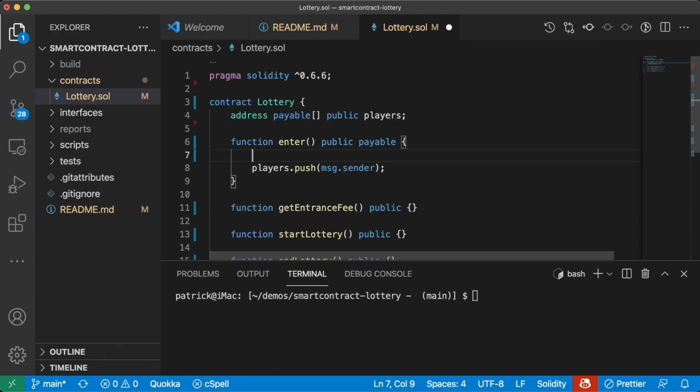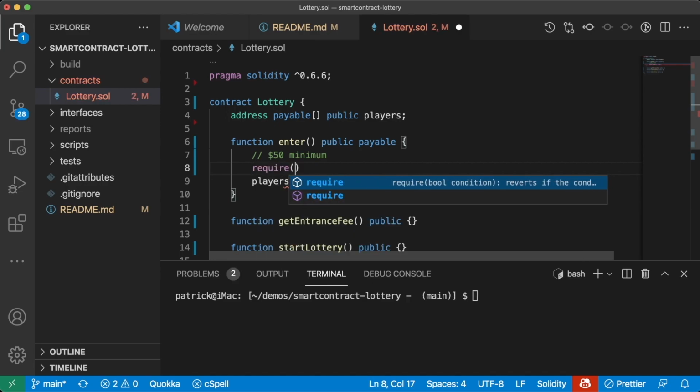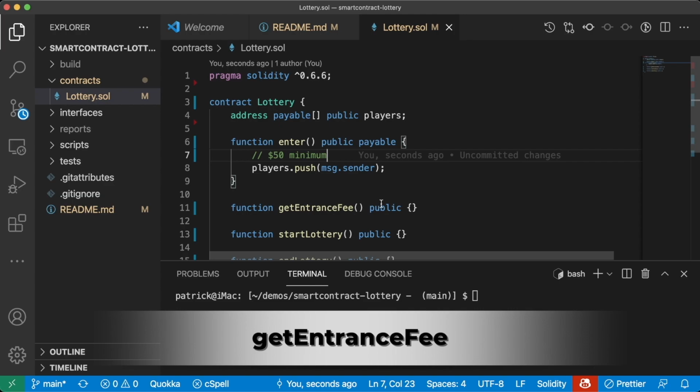However, right now, we're not checking to see how much value that they're actually sending. We want to set the price of this to be at least $50. So we'll say $50 minimum. So here we're going to have to do a require statement requiring them to do at least $50. In order to do that, we're probably going to need to have some function to get the entrance fee to check whether or not how much they're sending is actually $50. So let's go ahead and make that get entrance fee function now.